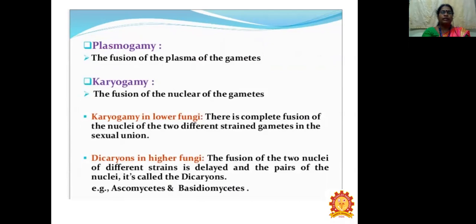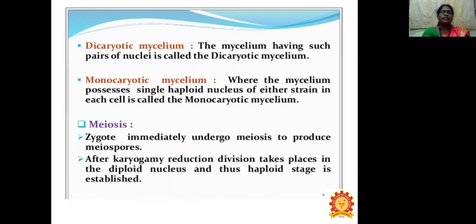In lower fungi, there is a complete fusion of nuclei of the two different strains in the sexual union. In higher fungi, the fusion of two nuclei of different strains is delayed and the pair of nuclei is called a dikaryon. Examples are Ascomycetes and Basidiomycetes.